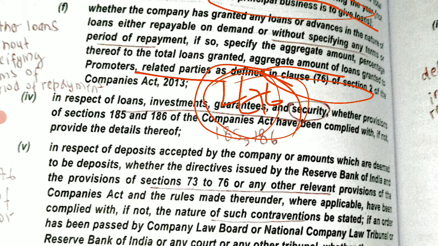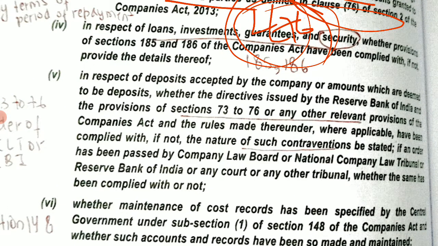So what is given in sections 185 and 186? What all the conditions for loans and investments are, and what all the prohibitions are. Okay, so you have to follow all the prohibitions and the conditions. Okay, so you have to check whether the company is complying with sections 185 and 186 of the Companies Act or not.